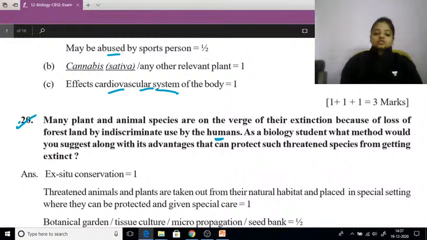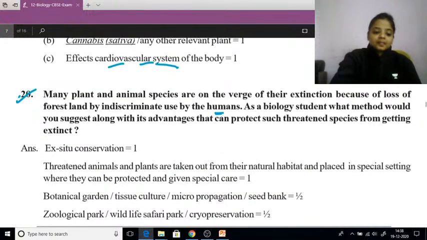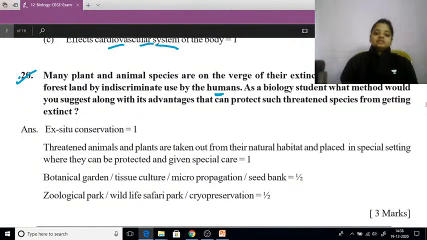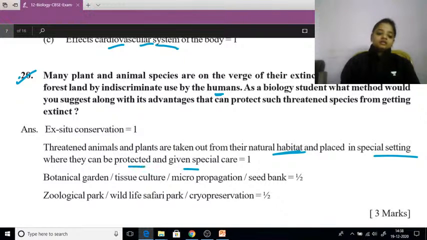So as a biologist, what method can you give? You can give the conservation method, ex situ conservation, because threatened animals and plants are taken out of the natural habitat and placed in a special setting where they are protected and given special care.